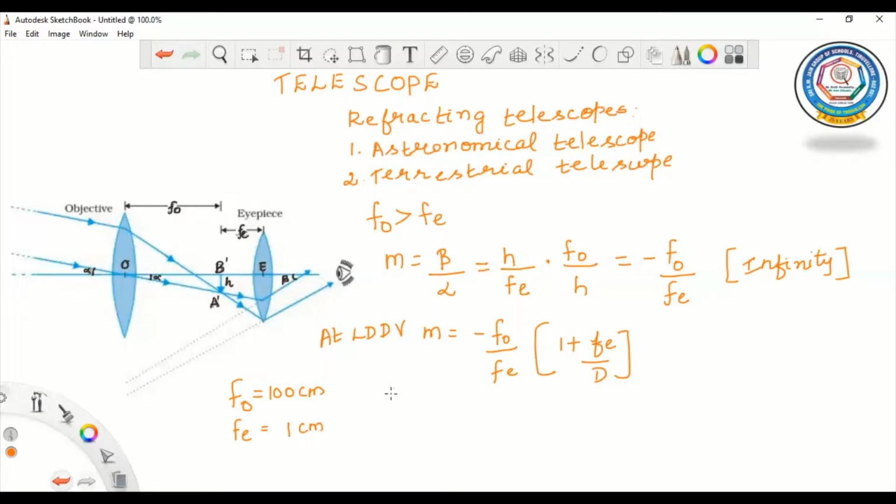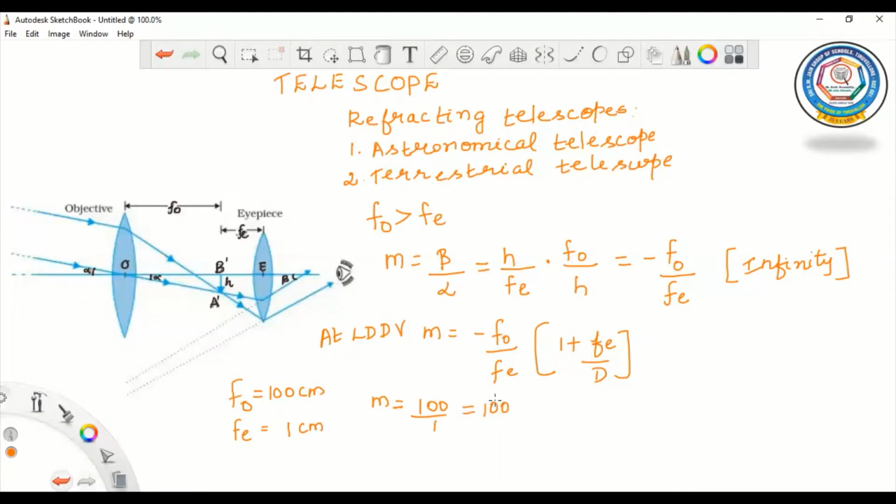Then what will be the magnifying power? M is equal to 100 divided by 1. So the magnifying power will become 100.